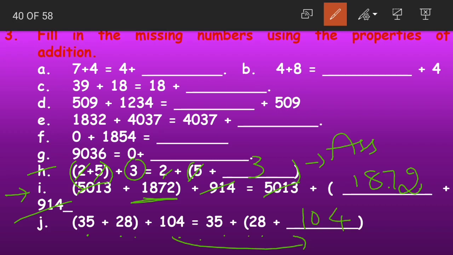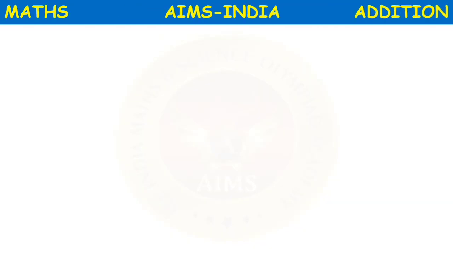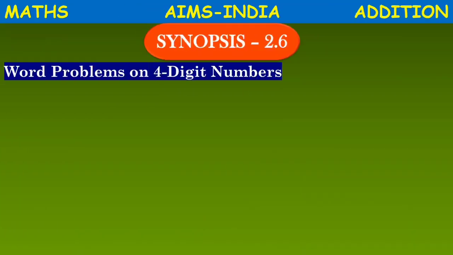Understood, children? Question number A to E were from the commutative property. F and G were from the additive property of 0. H to J were from the associative property of addition. I hope this was clear. What did we discuss till now? We discussed only the homework problems.